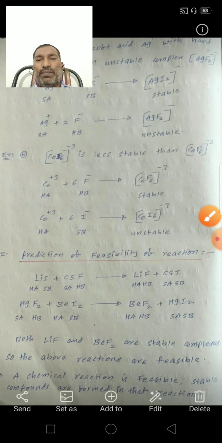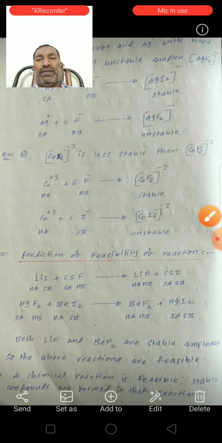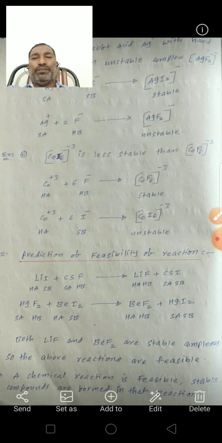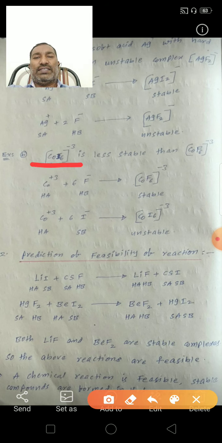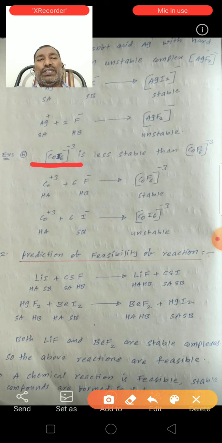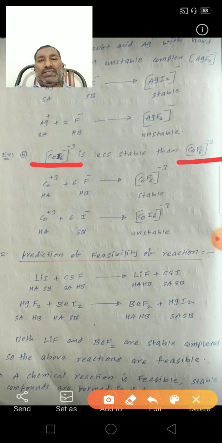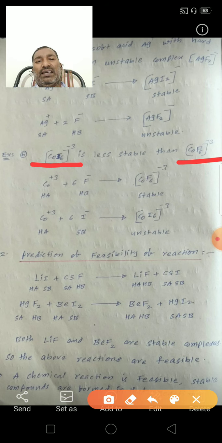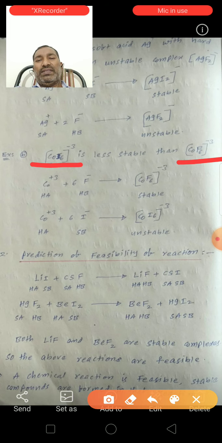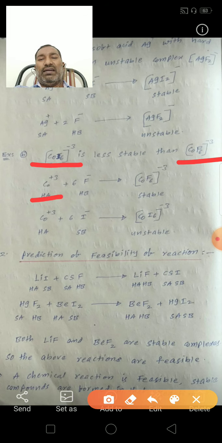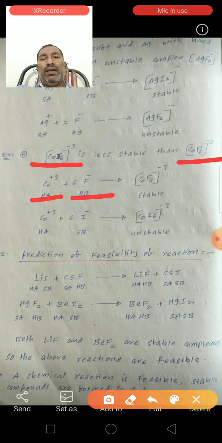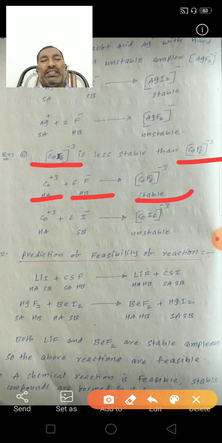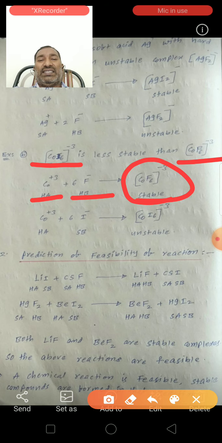So the second example is CoI6 3-. See here, CoI6 3- is less stable than the CoF6 3- complex. Here Co3+ is an acid, F- is a base; Co3+ is a hard acid, F- is a hard base. A hard acid can react with a hard base to form a stable CoF6 3- complex.